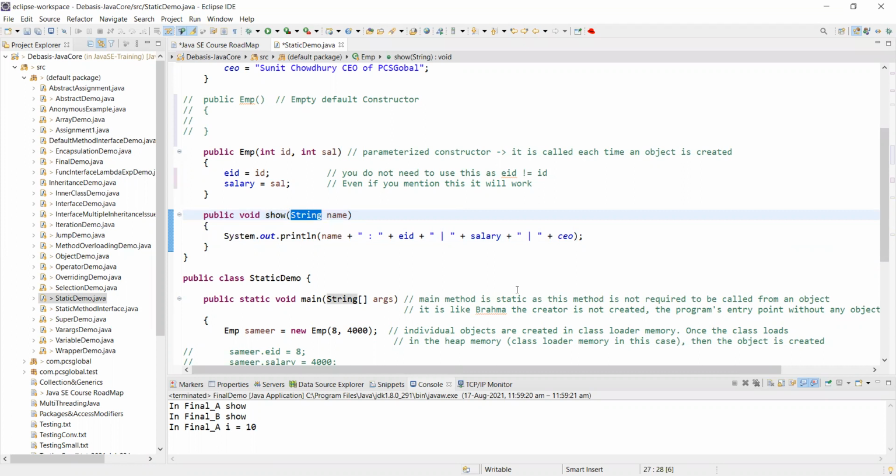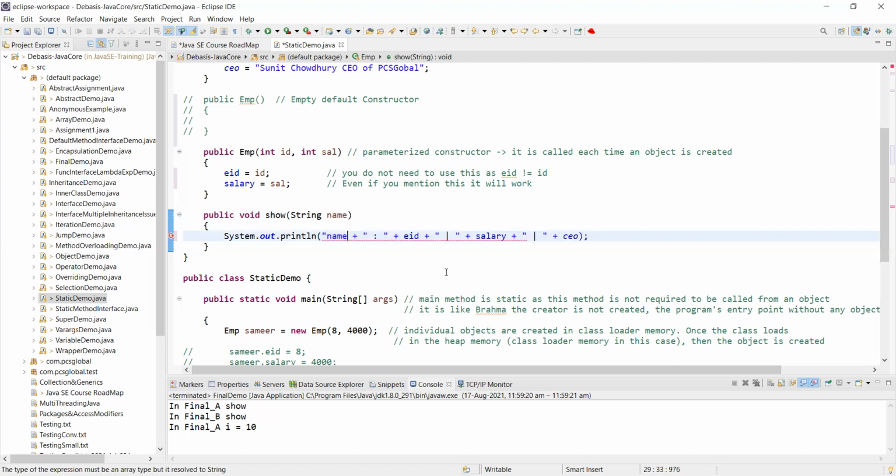And the type of that name, the variable or the argument or the parameter that I'm passing in the method show, is String. This is the name of a person. But I cannot include it within double quotes. Why, can anybody tell me? Because if I say "name", then on the display terminal I will exactly get the word name, N-A-M-E. I'm not getting the value. Let's say I'm passing Devashish. I will not print out Devashish because I'm using a constant here. It's a string, it's a constant value.